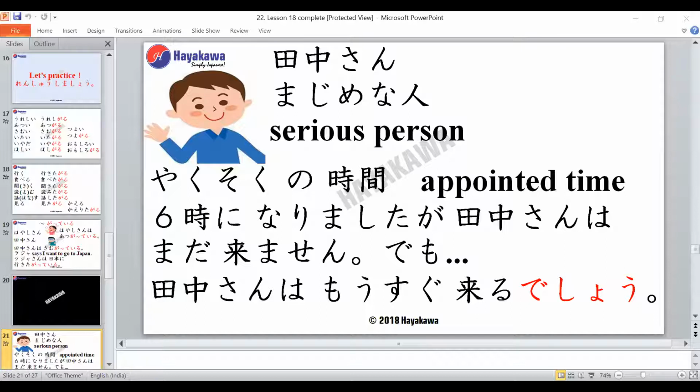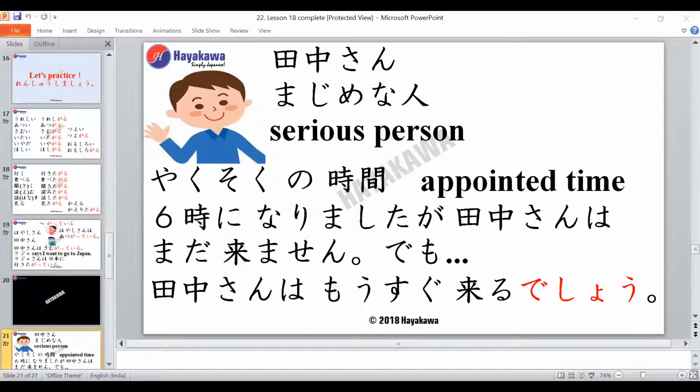Yakusoku no jikan. Yakusoku is an appointment or a promise, so the appointed time is what the meaning is. So he's a serious person, so whenever there's an appointment time, he will always be on time.